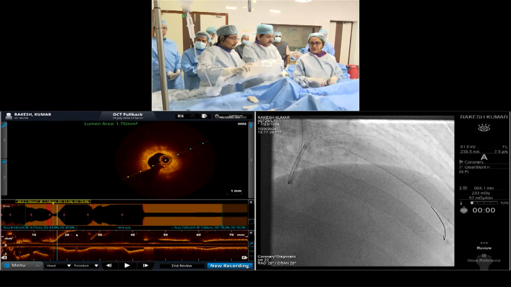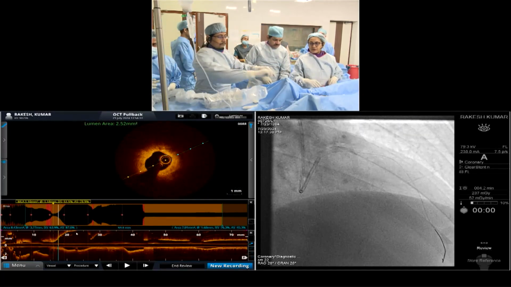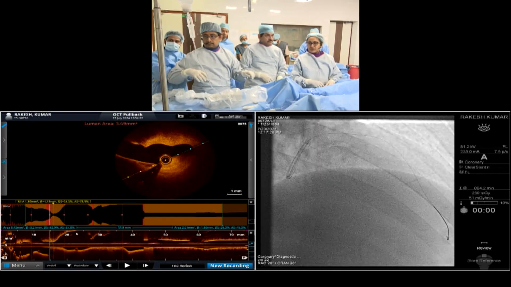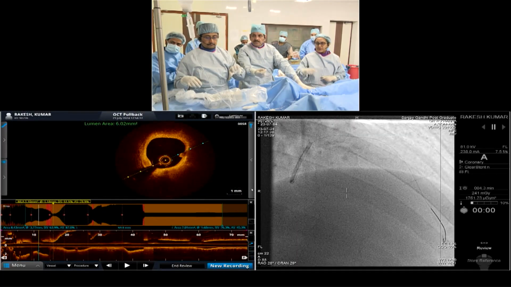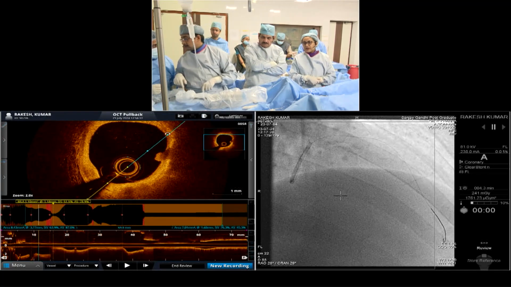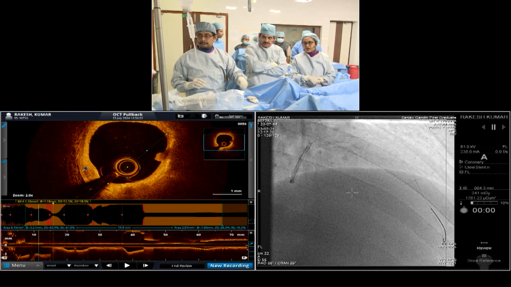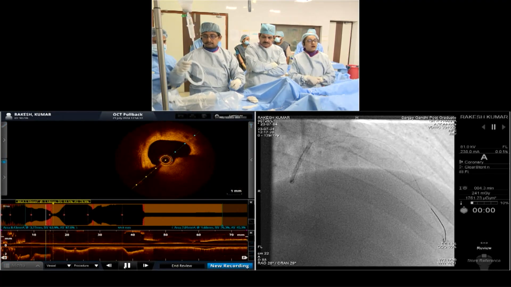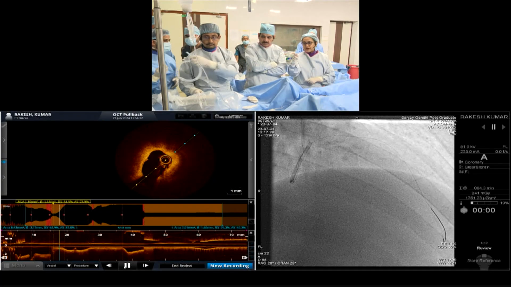So there is a septal which is joining, and if we go more distal, before the septal, you can see there is a white thrombus, we can say, just protruding inside the lumen, and the intima looks intact. So it's more like a plaque erosion. This is just distal to the septal which is joining, and this is the narrowest part which we got.